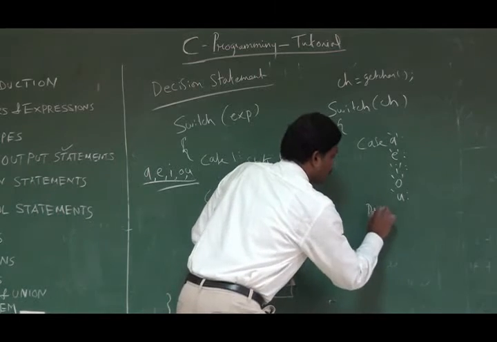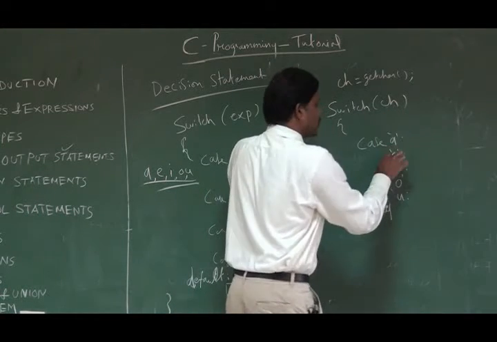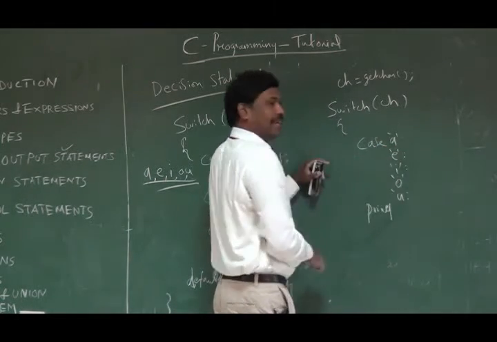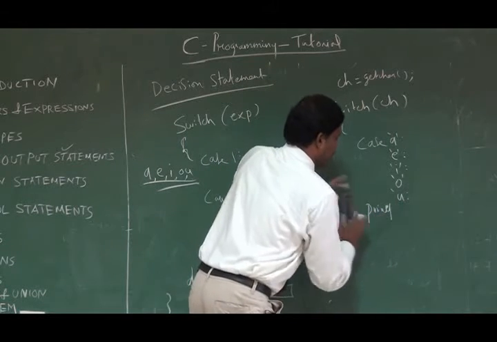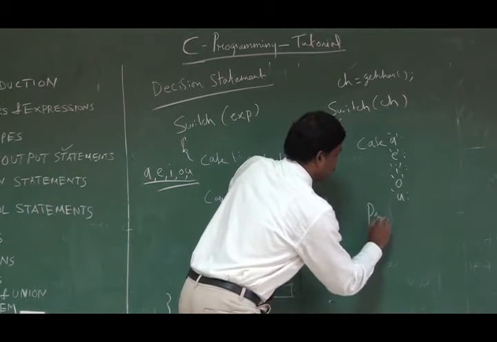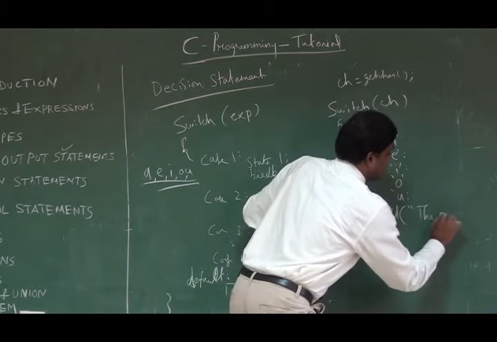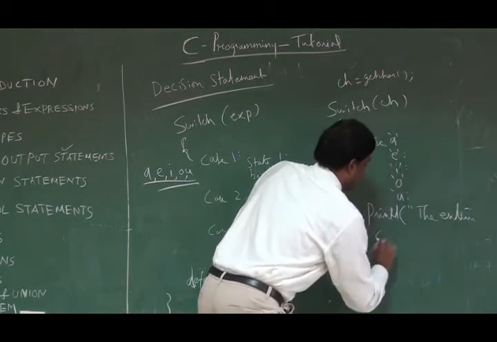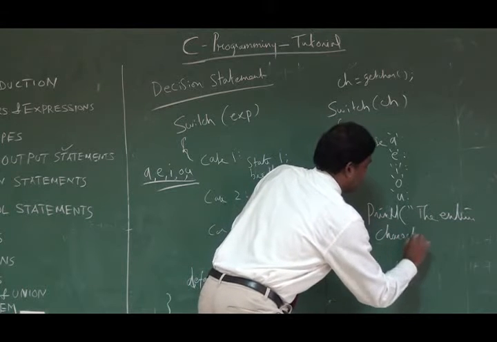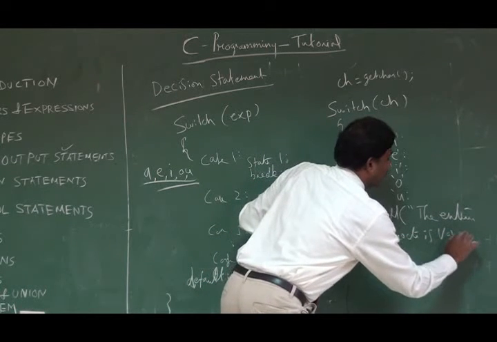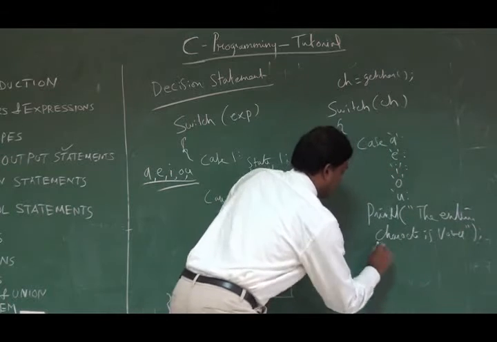So all these are being checked. If this value gets matched with any one of these letters, then I will say printf, the entered character is vowel, and then I will give a break.